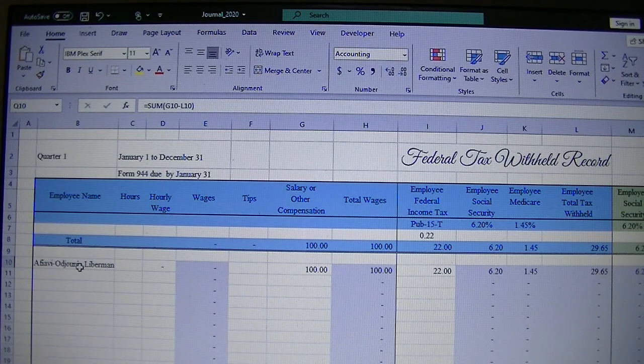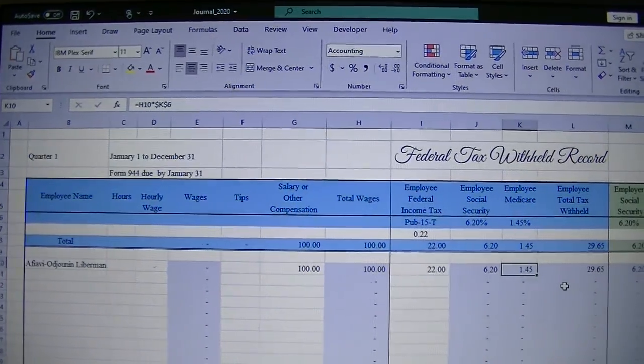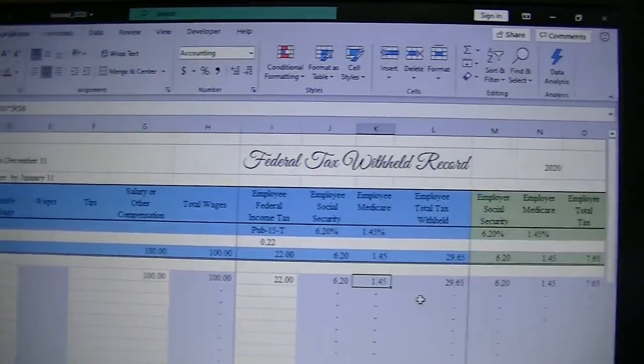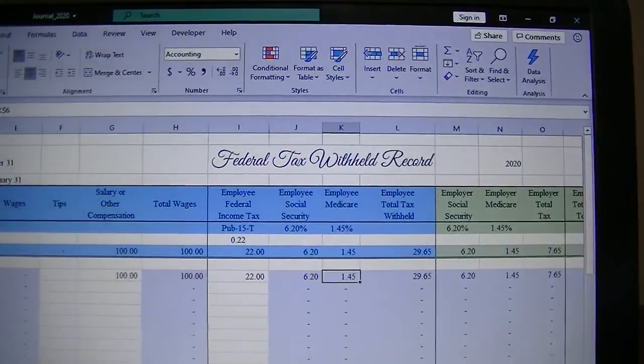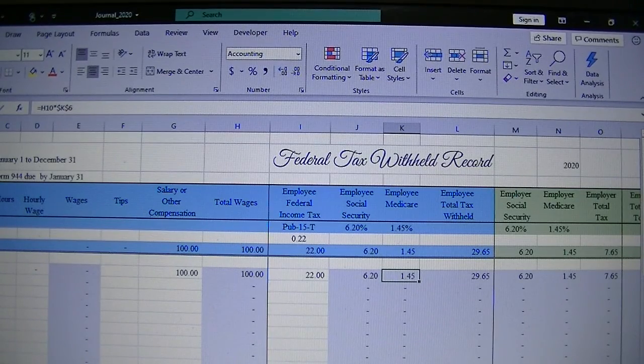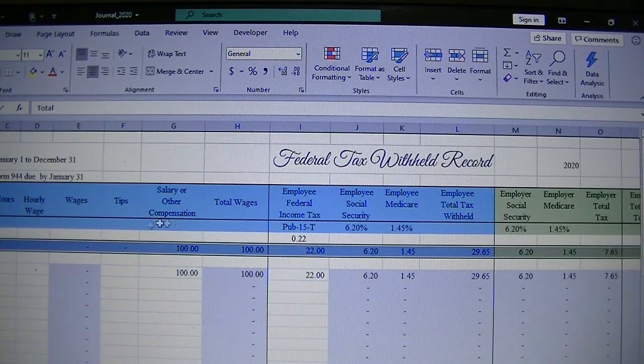If you are the only one in your business, you could use a spreadsheet to track how much you are paying yourself, how much you want to set aside for federal income tax, and how much your business should withhold from your income for Social Security and Medicare, which are specific percentages, and how much the business should pay in Social Security and Medicare as well. So we have that. When we look at the spreadsheet, the total compensation here